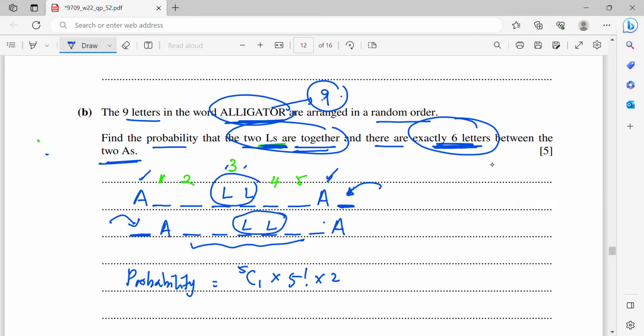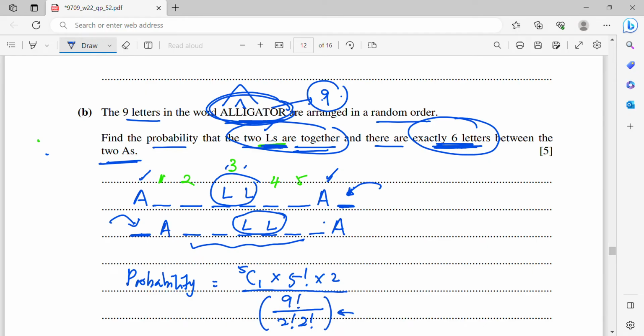Now, since we are counting probability, you must divide by the n(S). n(S) means the number of arrangements without restriction. So in general, you need to arrange these 9 letters. Therefore, 9 factorial. But you have 2 A's and 2 L's, right? Therefore, divide by 2 factorial and 2 factorial. That will be your n(S).